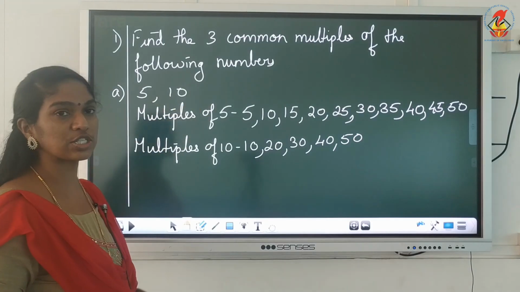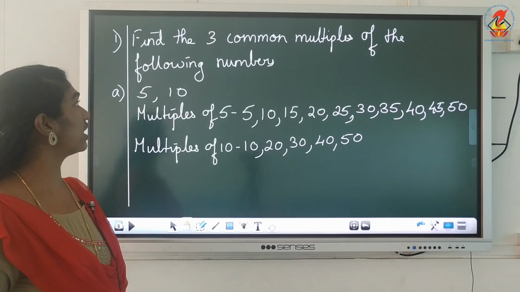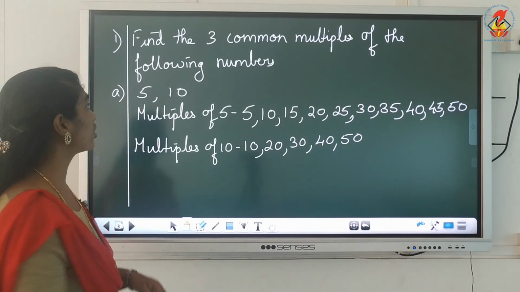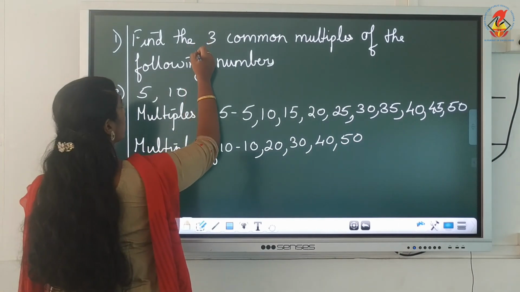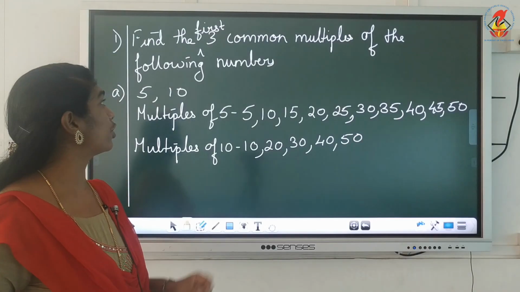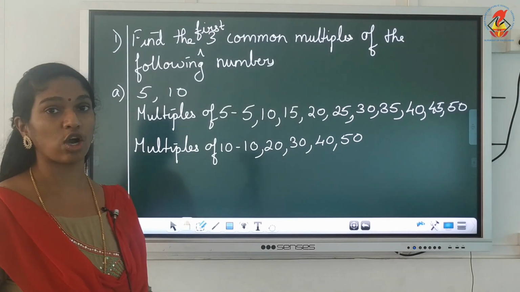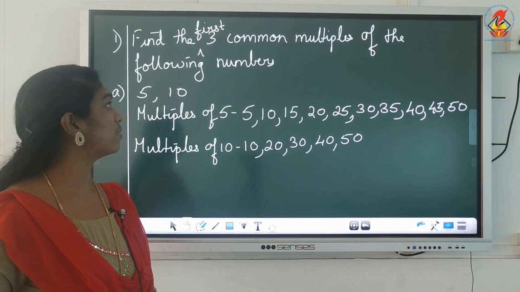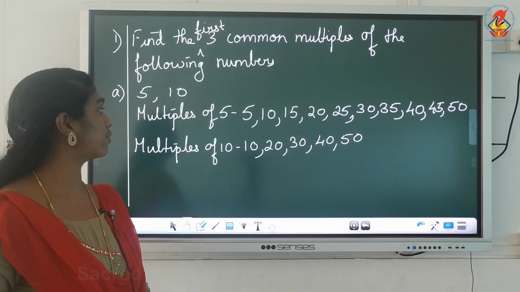What is the question they have asked you? Find the 3 common multiples of the following numbers. Children, you can write it over here. First 3 common multiples. If I give you just 3 common multiples, you can write any 3 common multiples. But I want you to write down the first 3 common multiples. So find the first 3 common multiples of the following numbers.